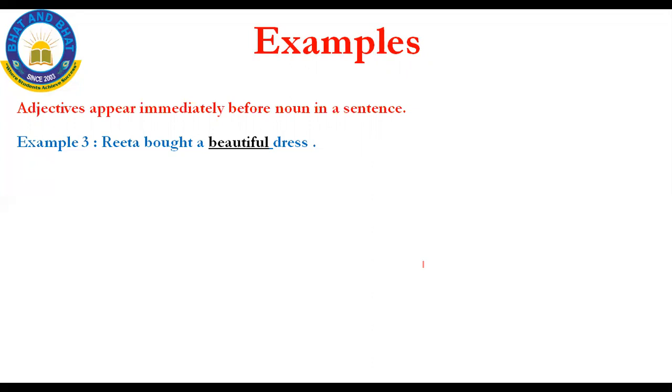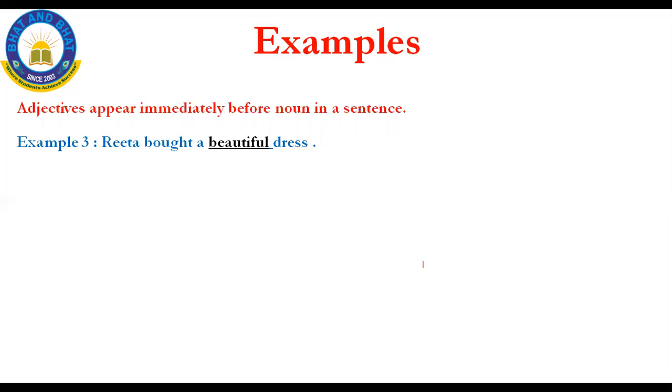It is very easy to remember: adjectives tell some speciality, some qualities of a person or a thing. Rita bought a beautiful dress. The underlined word is the adjective here. Beautiful is an adjective.